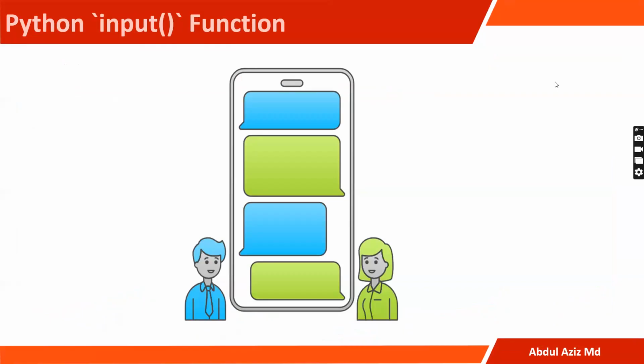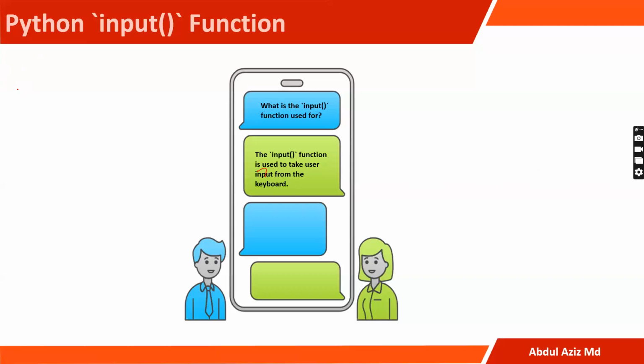So let's see here what the input function is used for. Yes, here you can see the input function is used to take the input from the keyboard or from the user. How can we use it?